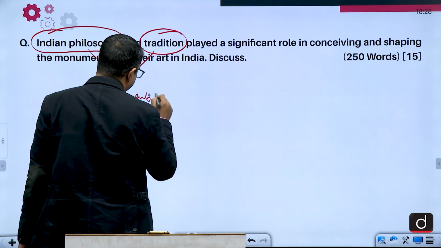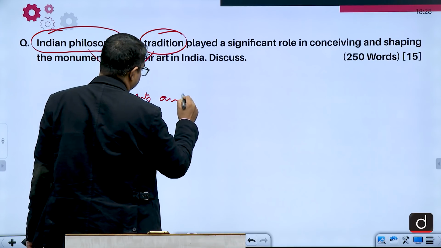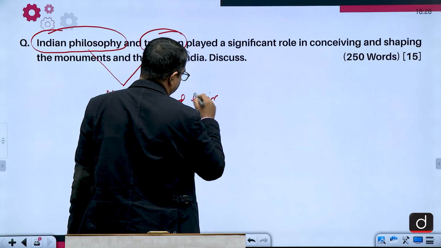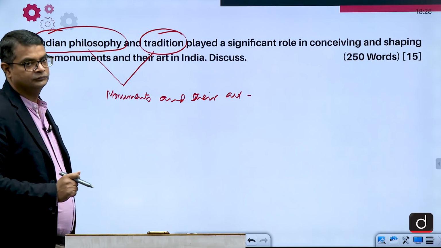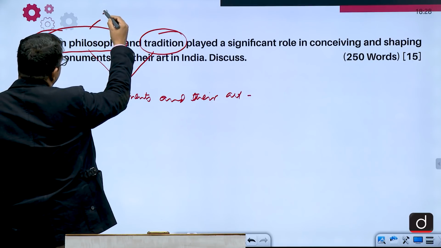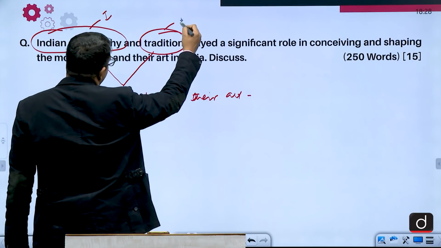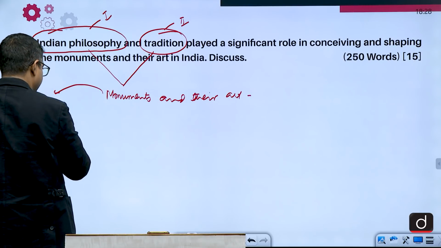Monuments and their art. So this should be part 1, this should be part 2, and this reflection part 3. So it will be like this.